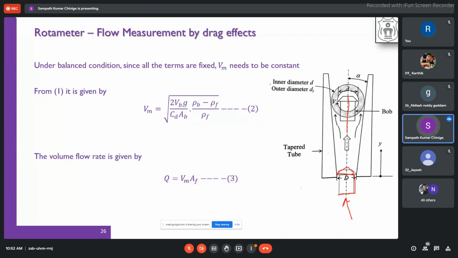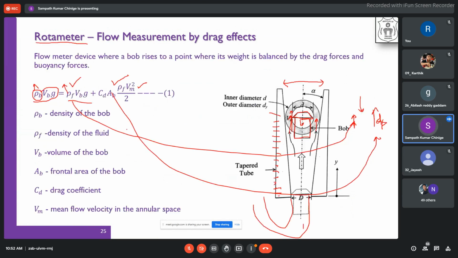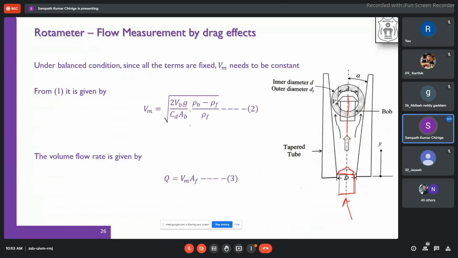There it stays still. From the previous expression, you find out Vm, which is the expression for the velocity of the fluid. Therefore, the volume flow rate Q is given by Vm into the area of the fluid.